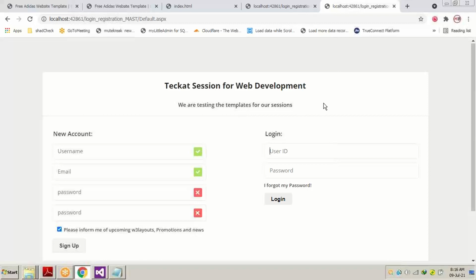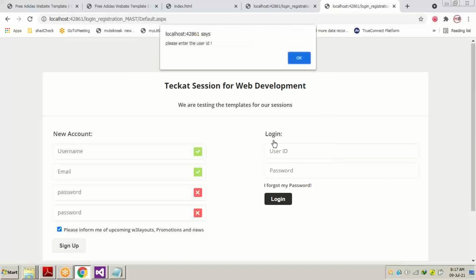It can also be stopped with the server-side controls, but that's a different thing, an advanced feature in ASP.NET. But to stop the page from being refreshed again and again, and to show the end user what mistakes they are making, we are going to use HTML and JavaScript validation.